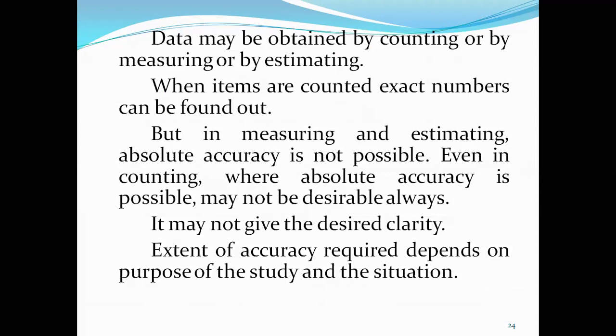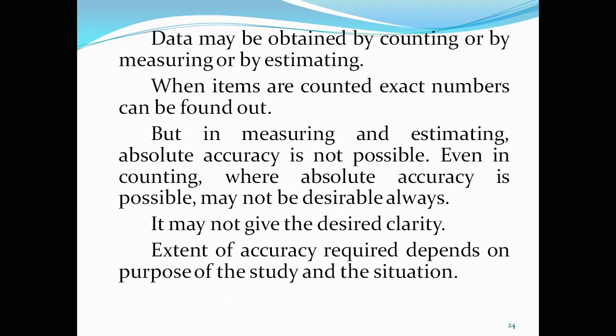If the population under study is very huge, you cannot count each and every head. It will be very difficult, so it may not give the desired clarity. The extent of accuracy required depends on the purpose of the study and the situation in which we are conducting the study.